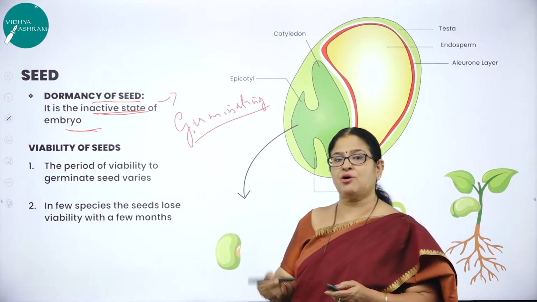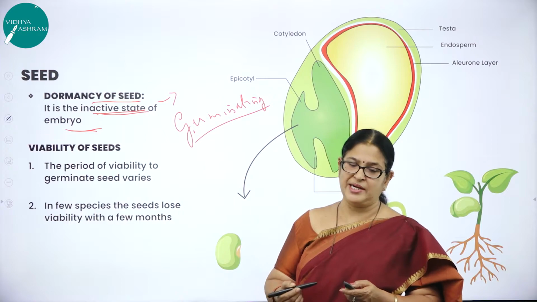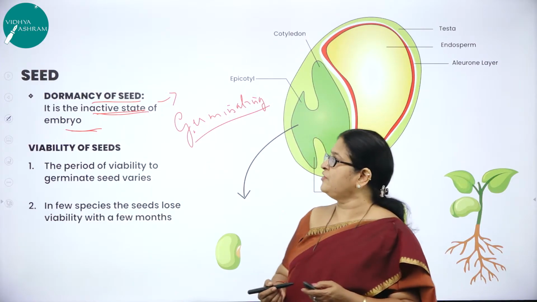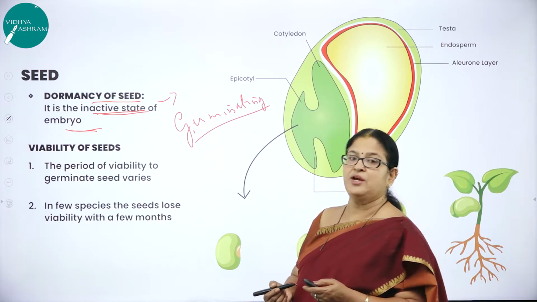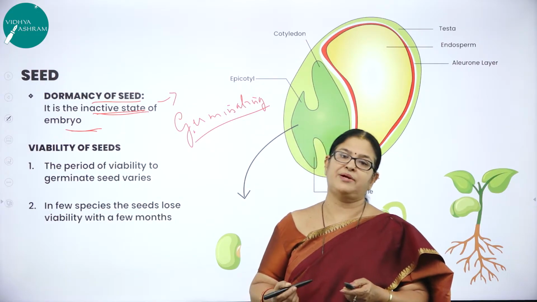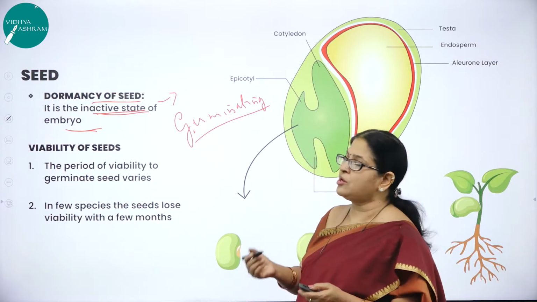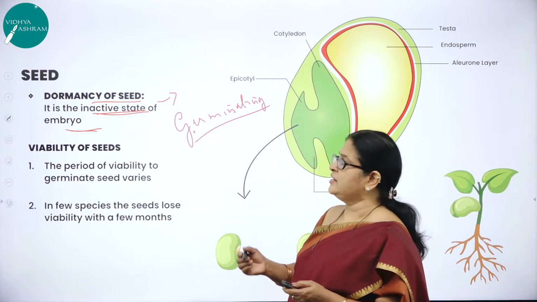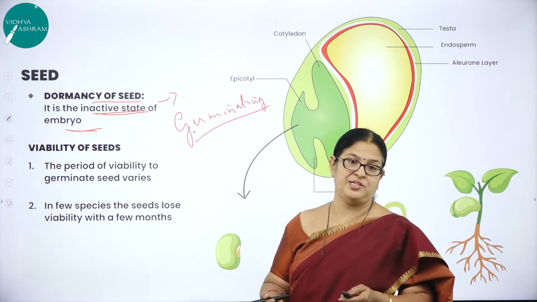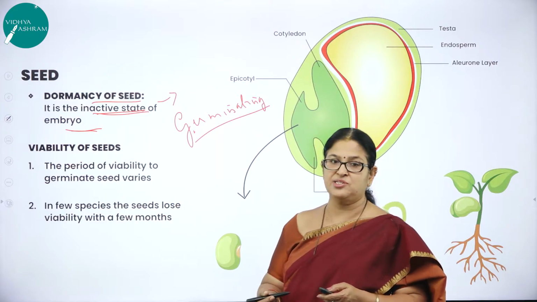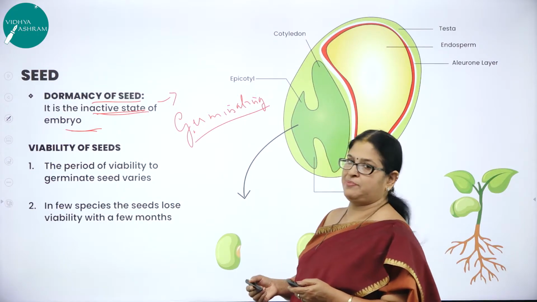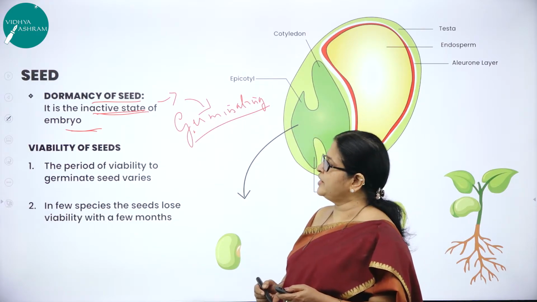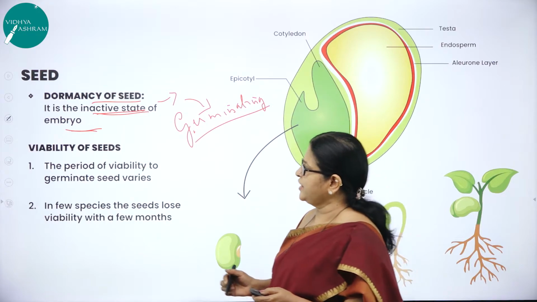What is dormancy? An inactive state of an embryo or a seed, where the water content is reduced and the metabolic activity is also reduced. On the onset of favorable climatic conditions, it comes out of its dormancy because it gets sufficient moisture and oxygen, and it will start germinating. So that is the concept of dormancy of seed, right?